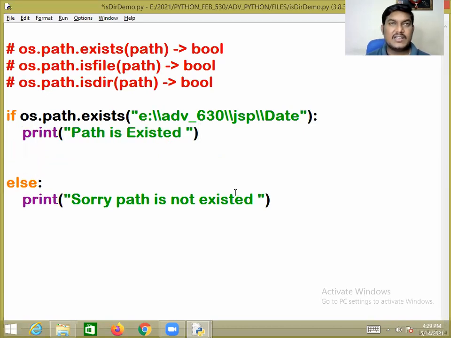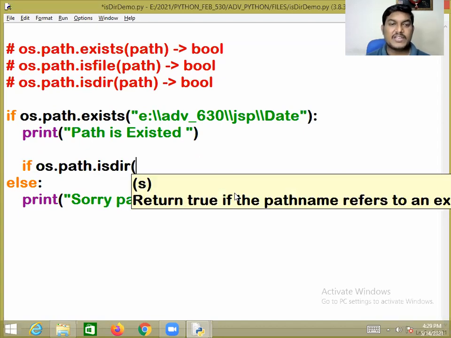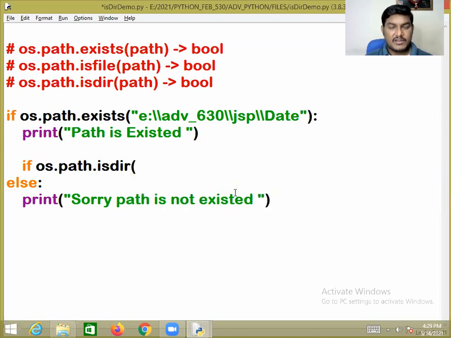If the path exists, I would like to check whether the specified path is a directory or not. Again, for that, if os.path, os is the package, path is a module, isdir is a function. What is the path, sir?